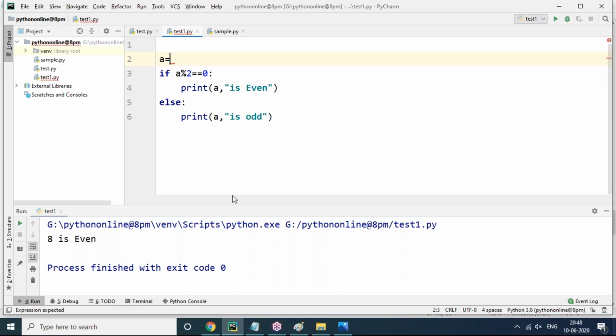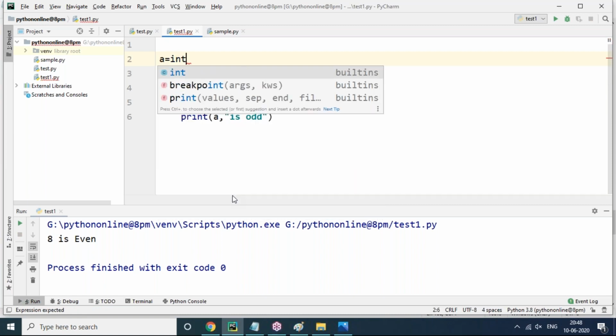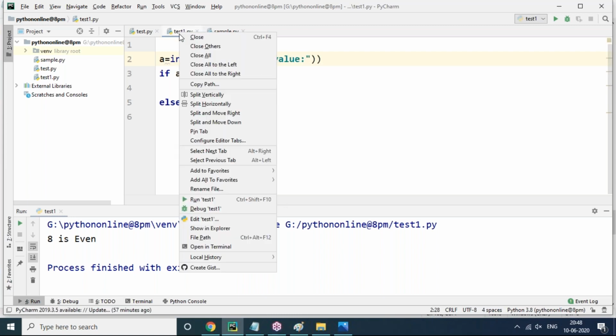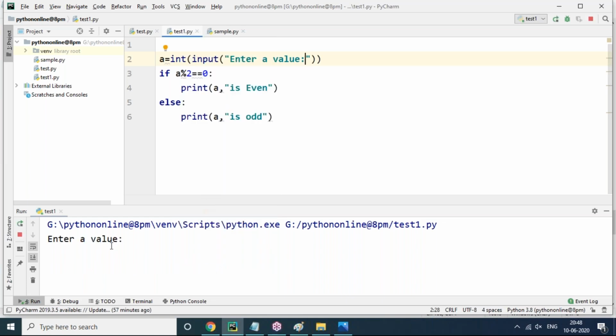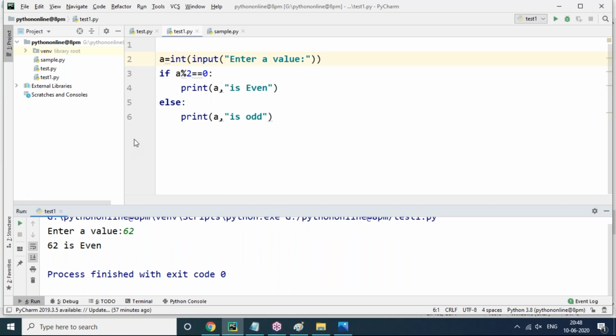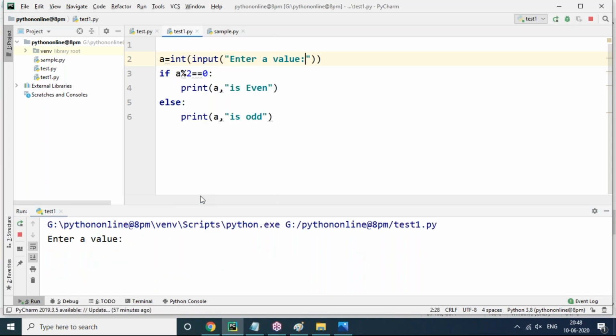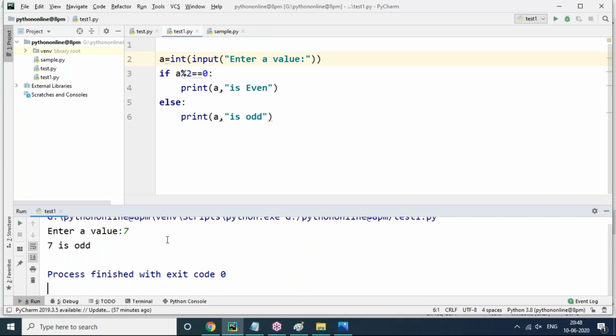But why don't we accept the value at runtime instead of giving it straight away? Yes, we can accept the value at runtime. int of input, enter a value. The user will enter the value. Based on that value, it will check whether it is even or odd. Now you can see my number is 62, then it's going to be even. My number is, for example, 7, input value is 7, then it is an odd number.